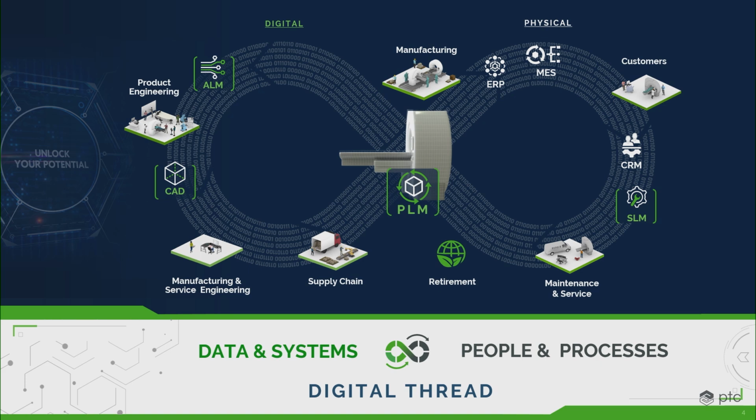And of course, we can send these things to a service execution system. So this is a little bit of the forward propagation of information in the infinity loop. It's also inclusive of things coming back from the field, like post-market surveillance into a QMS system, as well as, let's say, repair history from a service execution system. So all of this we group in the category of the forward propagation of data.